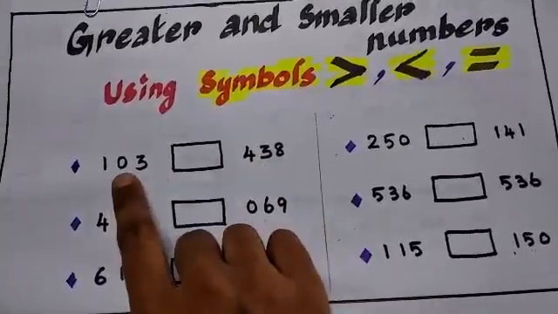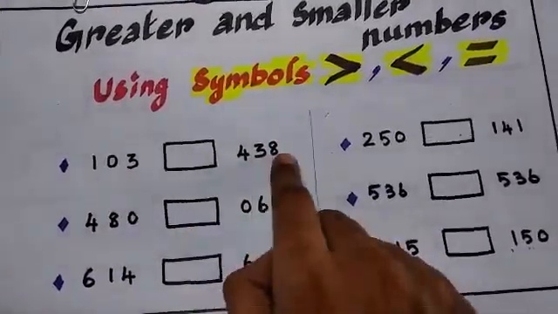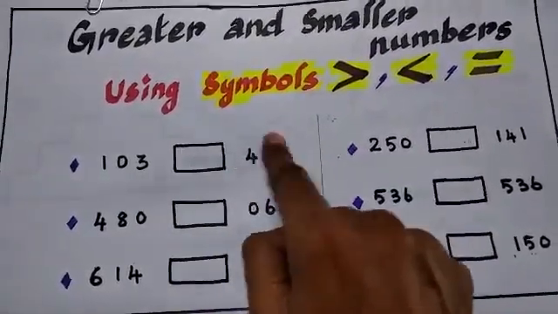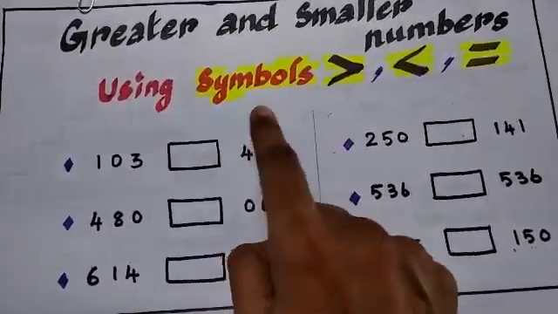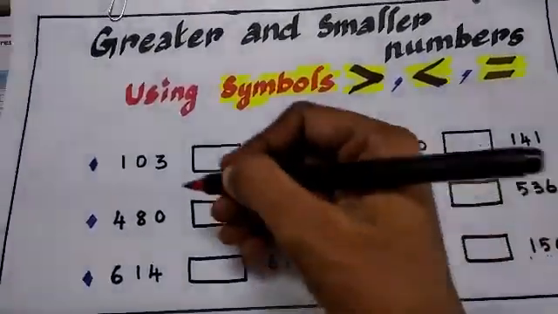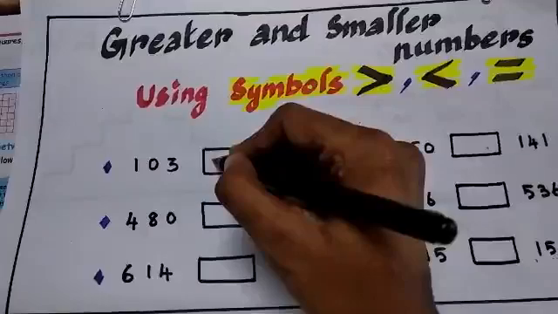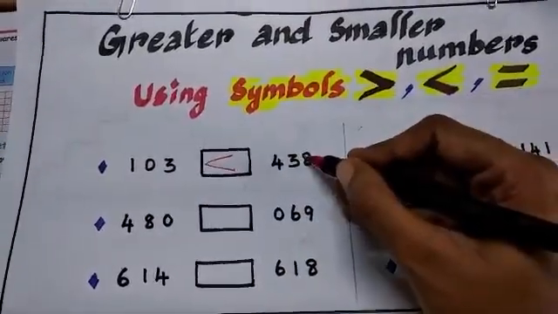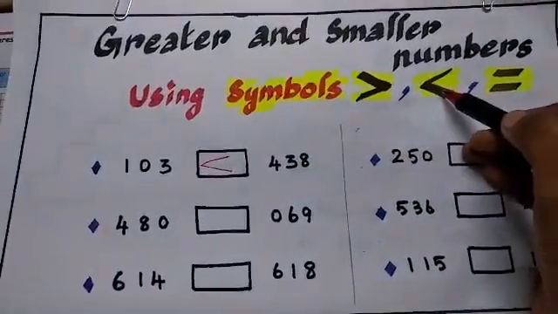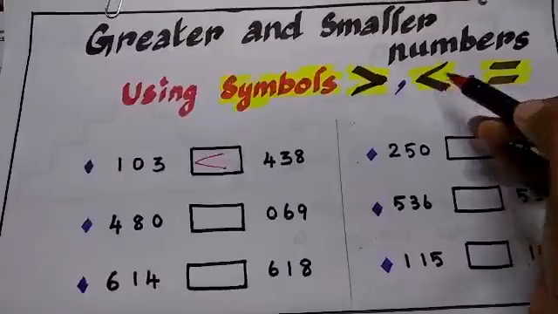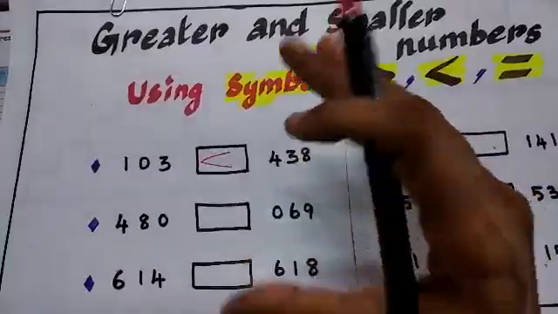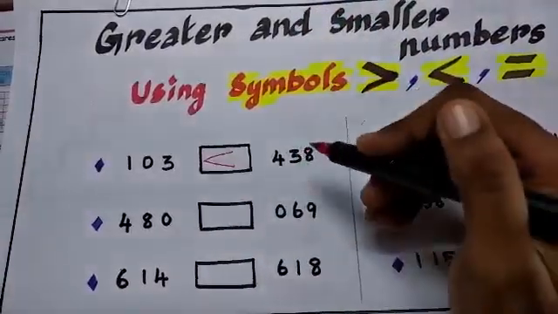Tens: here 0, here 3. Ones: here 3, here 8. So obviously we can say 438 is the greater number, the bigger number. So now make this crocodile mouth open very widely, seeing this number. Understood? So this symbol shows that the number is greater. When it opens its mouth wider toward a number, that number is greater.